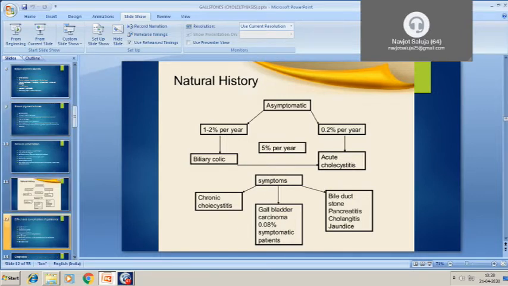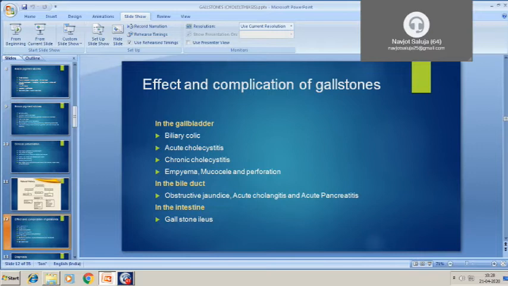The effects and complications of gallstones. So, in the gallbladder, what are the possibilities? The patient may be having recurrent biliary colic, or the patient may develop acute cholecystitis, which is severe infection of the gallbladder. The patient may develop chronic cholecystitis, that means recurrent chronic infection of the gallbladder, and there are chances of empyema of gallbladder, mucocele of gallbladder, and gallbladder perforation.